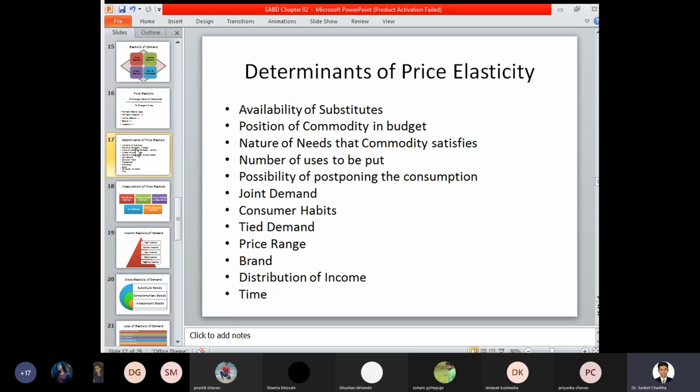Number of uses to be put. Now there are certain types of product wherein there are multiple uses of that particular product, and based on those multiple uses, the price elasticity of that product changes or differs. Now take a water bottle. Whenever you purchase a water bottle, what do certain few people do? They consume the water and accordingly they throw that bottle immediately.